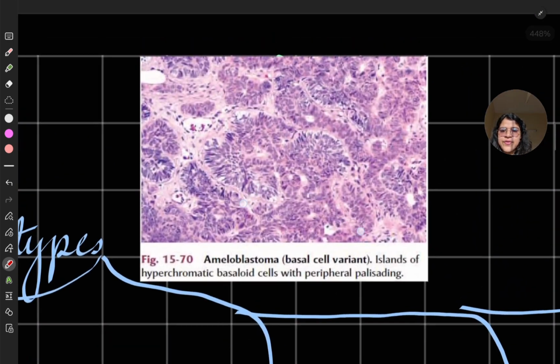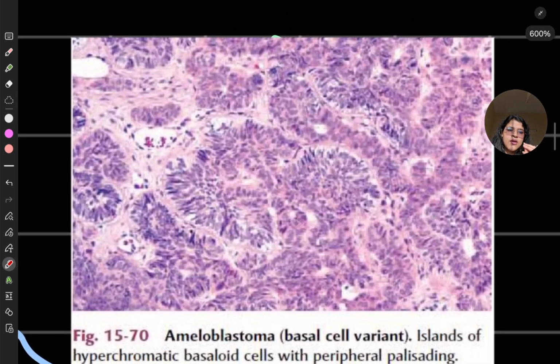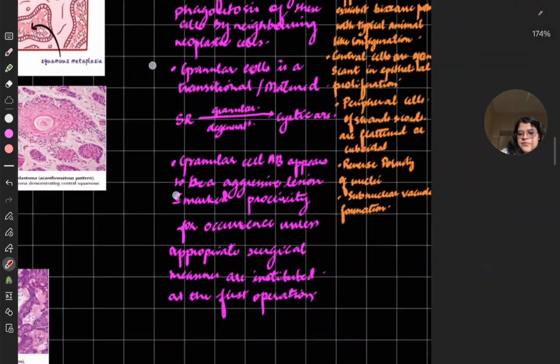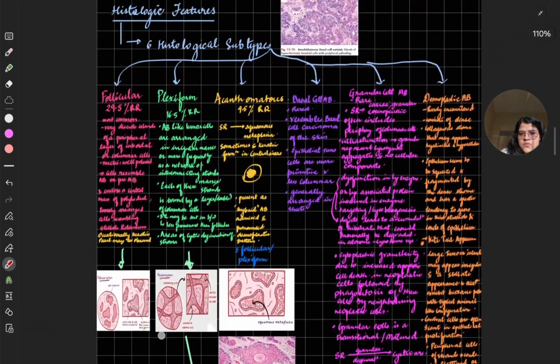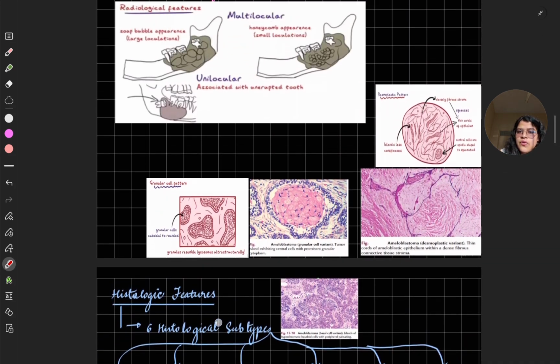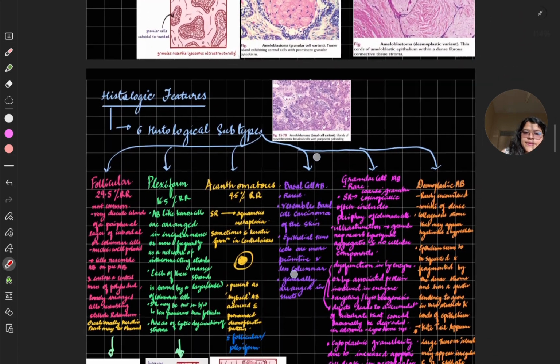There is a photo of it, but I don't have it. So you can see the sheet-like arranged pattern. This is a very rare variant which you will get. This is the only one picture I have of basal cell.